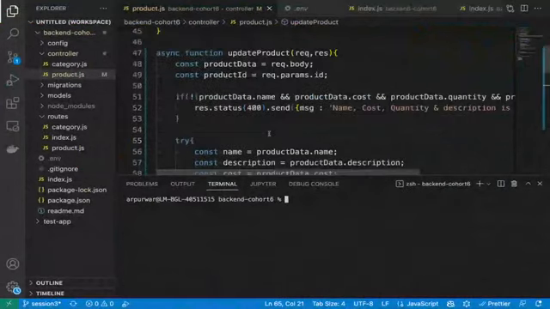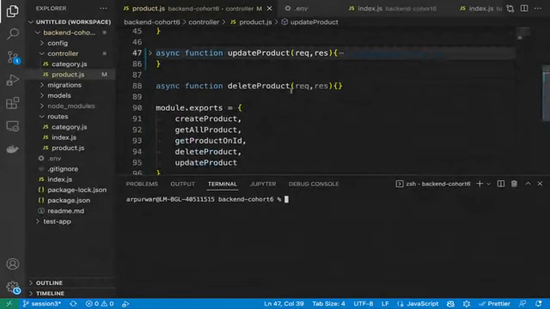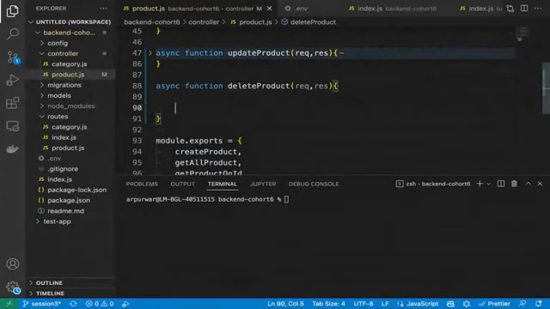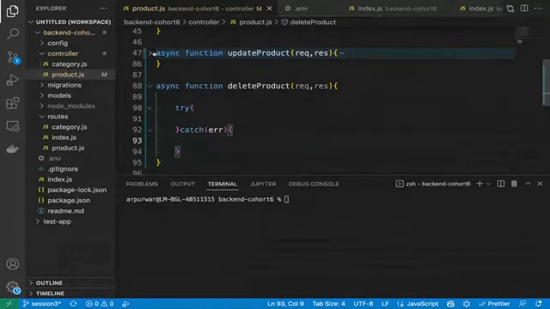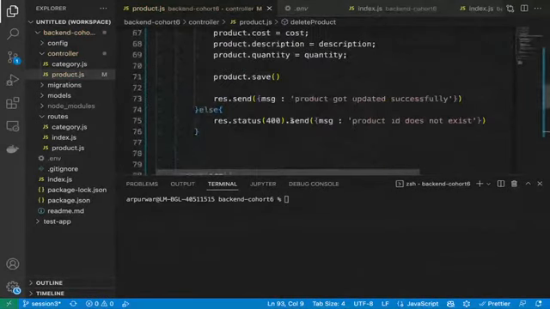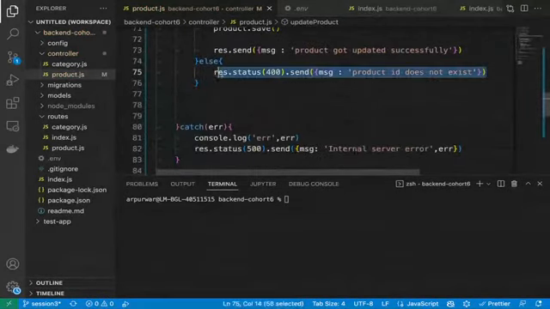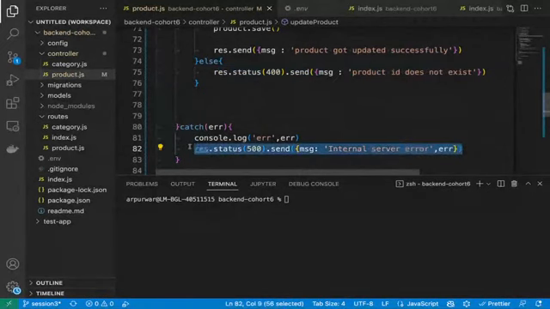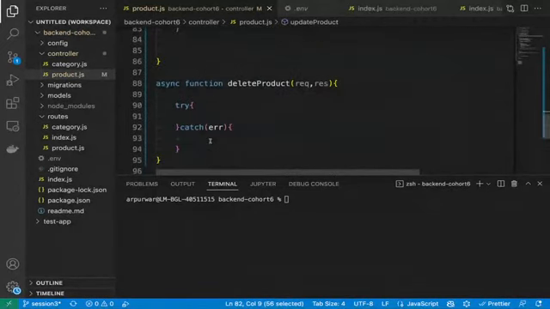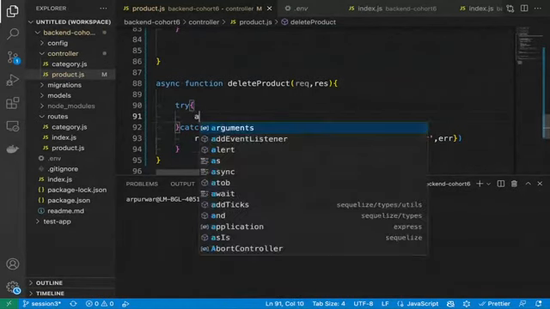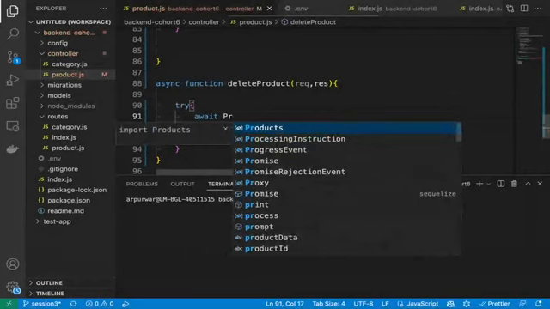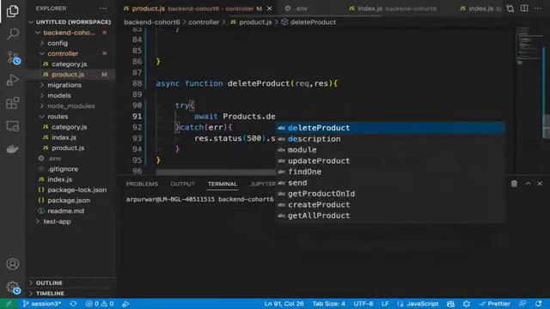Or we can create a delete also quickly. Delete is also very easy. So we can simply do try catch. We can catch the error. Similar thing. Yeah, this one. And it has await products.destroy, right?